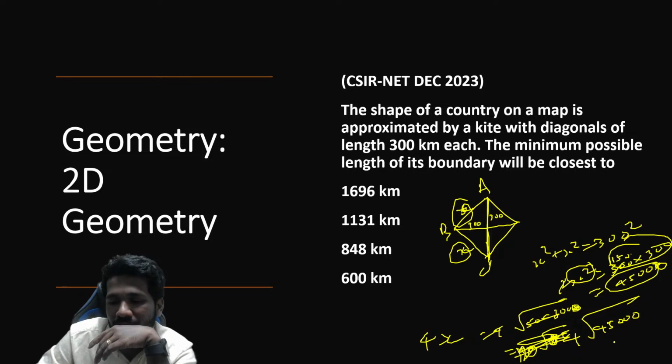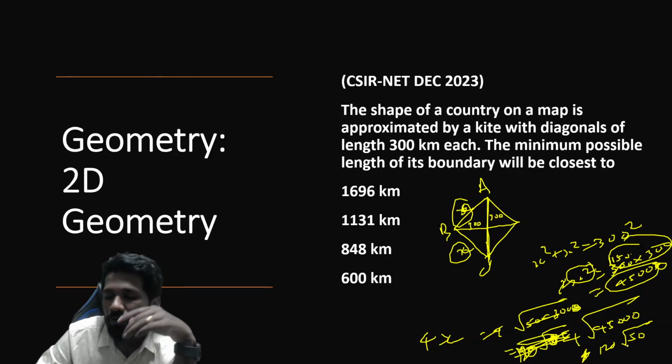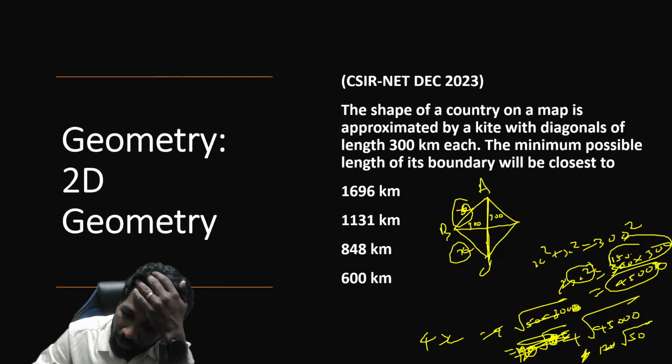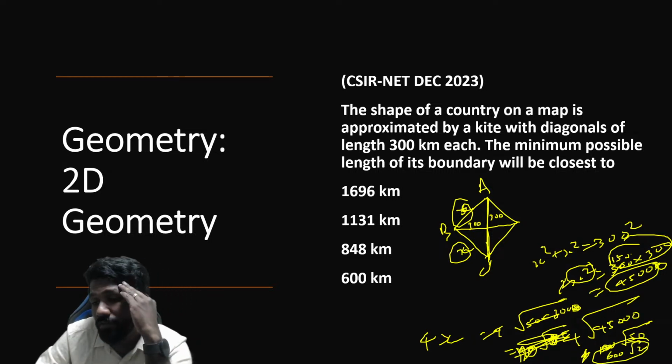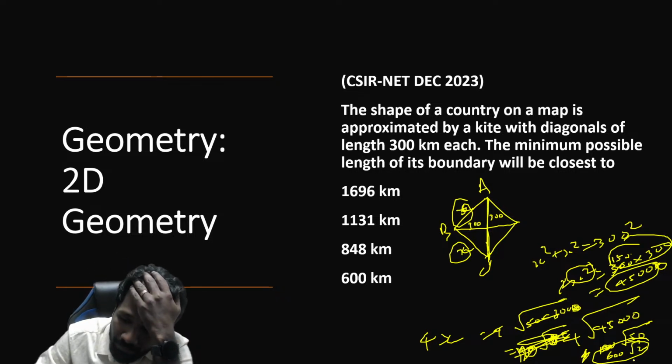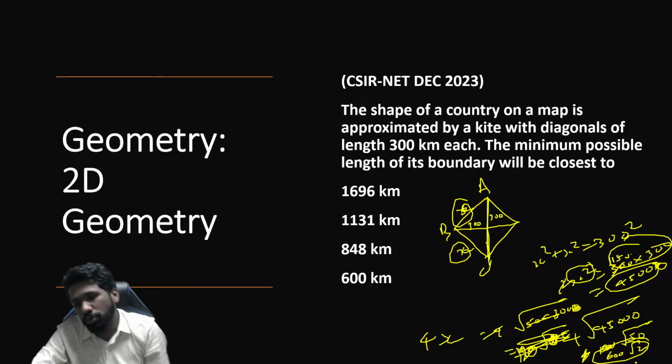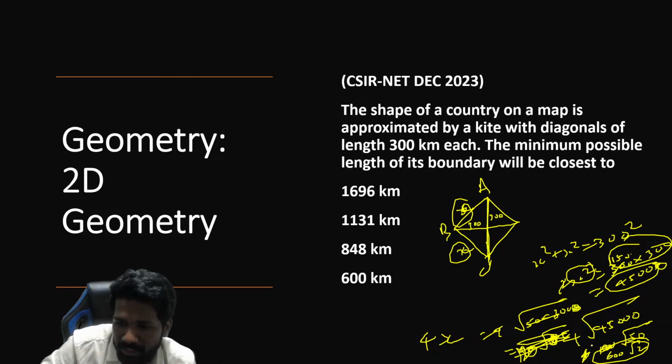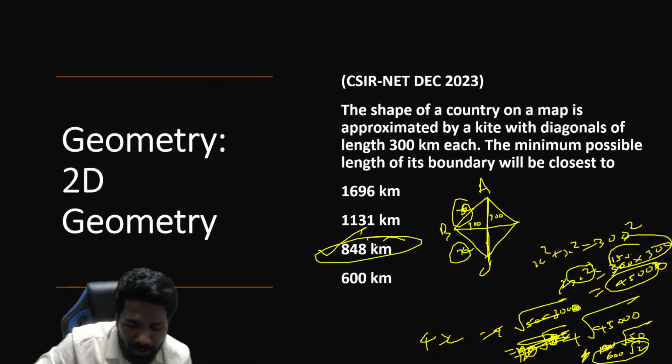You can take 100 out of it, 9 out of it. That is 3 into 10, 30. So 120 into, after that 50 will be there. 5 out of it. 120 into 5, 600 into root 2. Yeah, simplification part, please do it yourself. I'm just doing it faster due to lack of time. So 600 root 2. Root 2 is approximately 1.41. So 600 into 1.41, you will get 848 when you calculate.